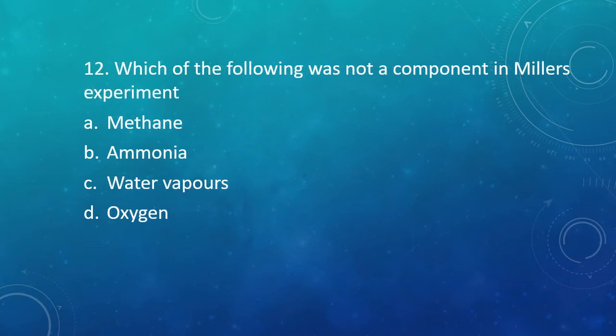Question number 12. Which of the following is not a component in Miller's experiment? Methane, ammonia, water vapors, oxygen. Which of the following was not a component in Miller's experiment? The correct answer is option D. Oxygen was not there.